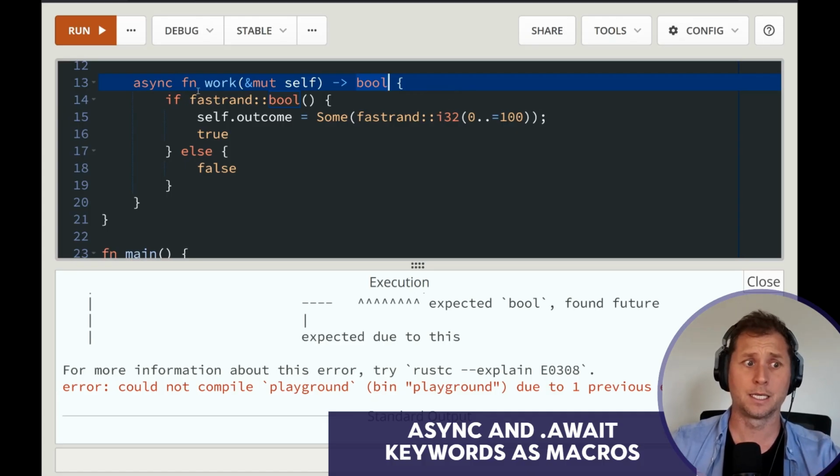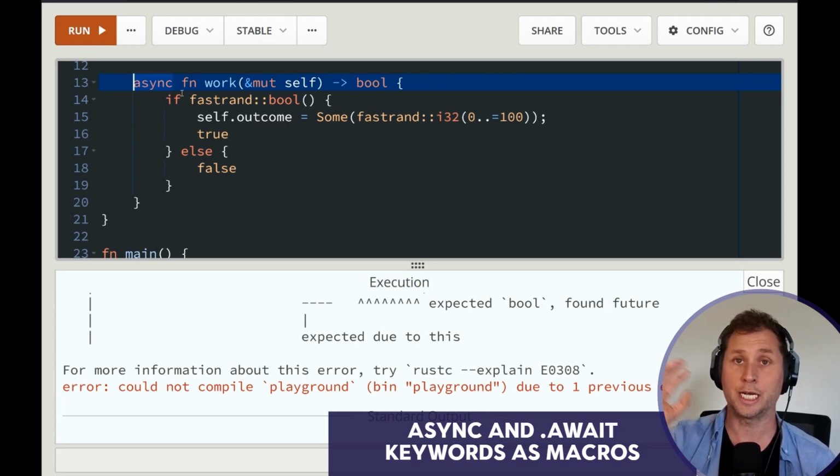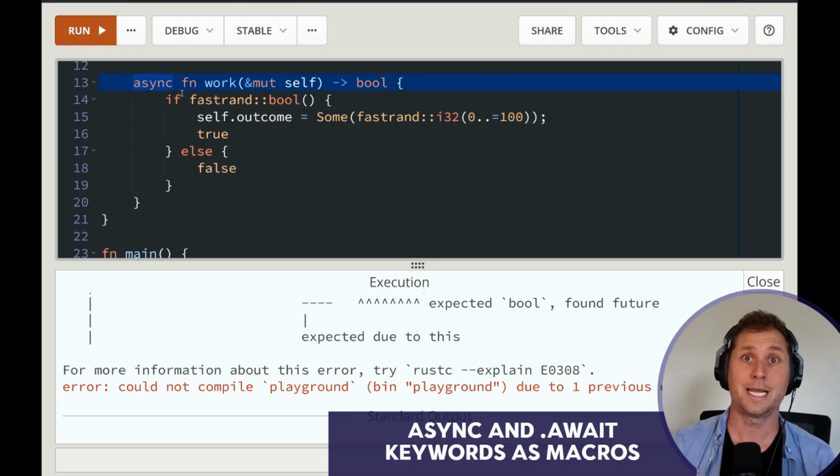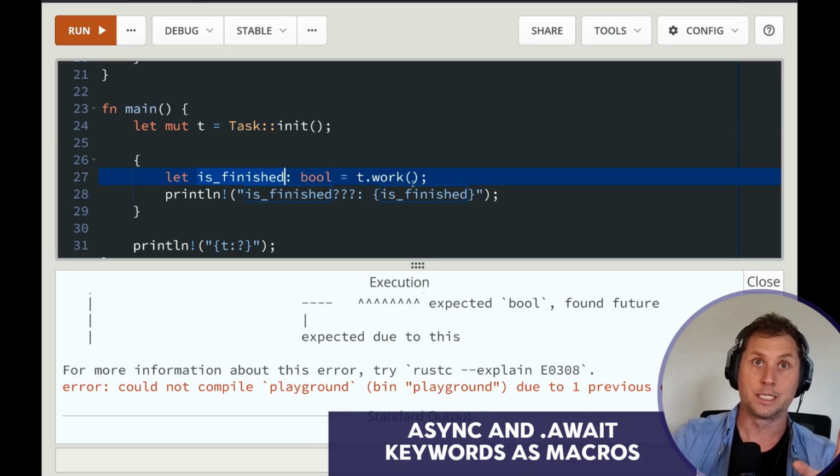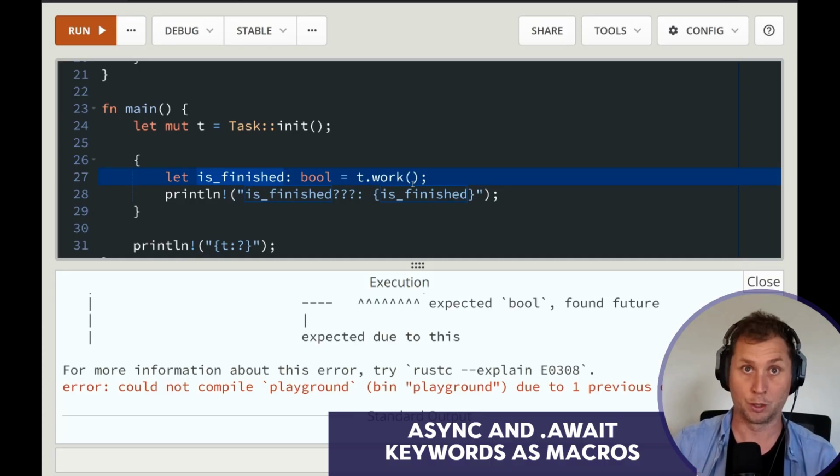But the compiler uses async, rewrites your function, changes the return type underneath you, and gives that to is finished. So if you are confused by async, again, this is another instance in which the different priorities of the Rust language are in conflict, and the learning process is harder.